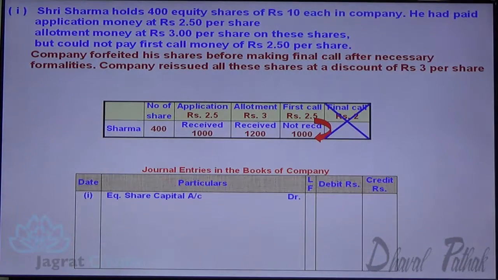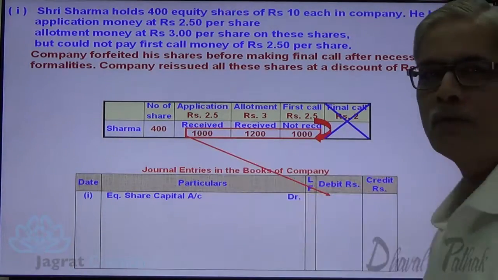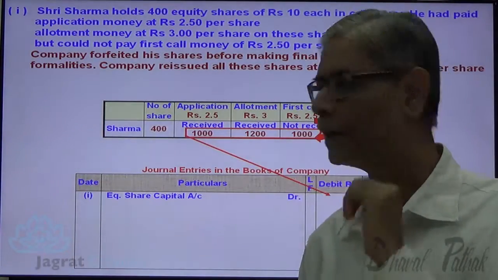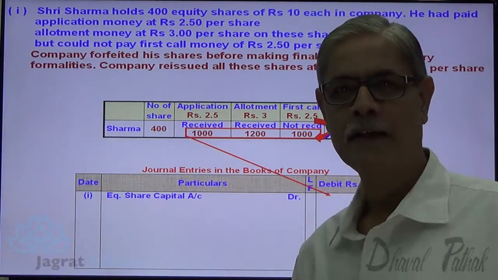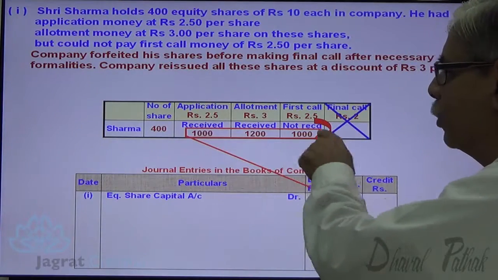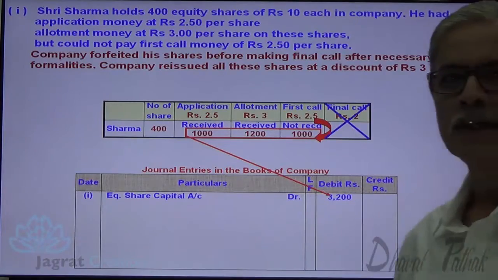Equity share capital account debit with the called up capital. So this is the total capital called up so far. That is how much? 8 rupees per share. On how many shares? 400 shares. 400 into 8, 3,200. Or if you make a total of these three numbers, it amounts to 3,200.